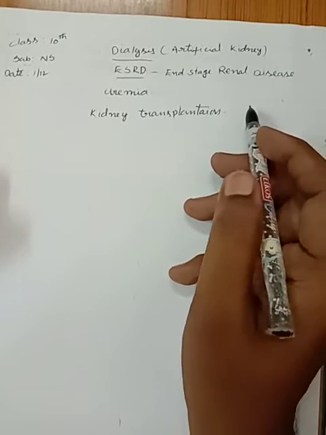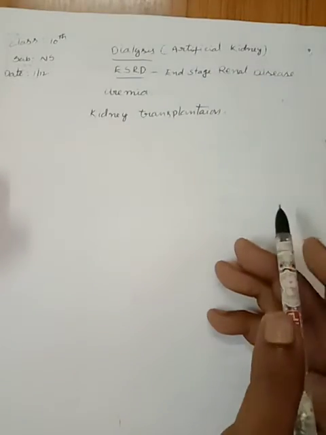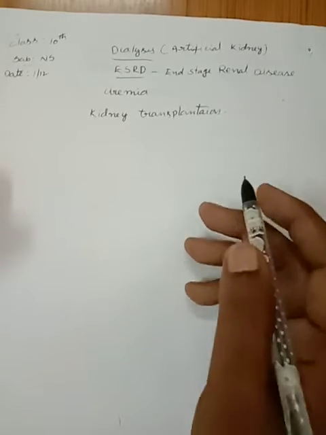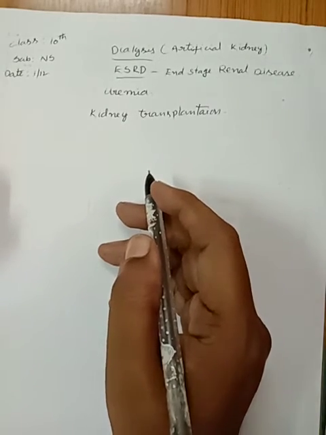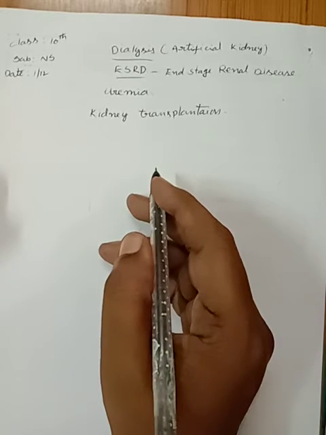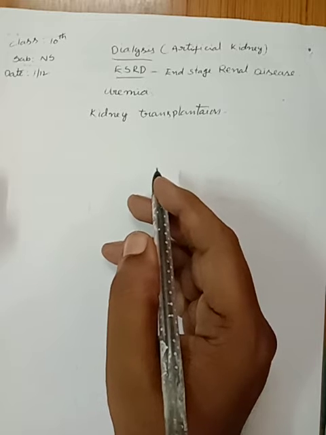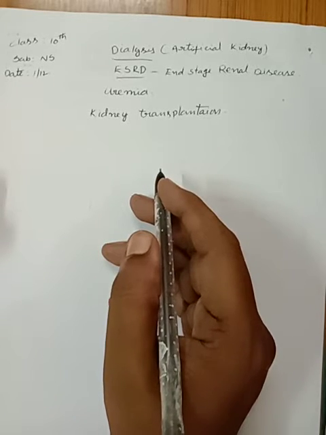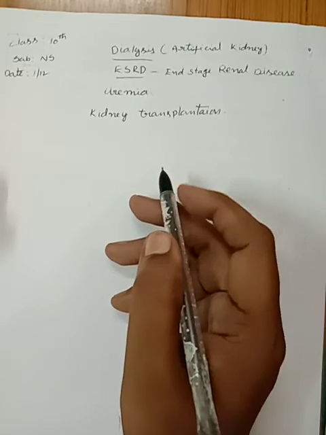First of all, we discuss dialysis. Kidneys are the most important organs for the survival of human beings.